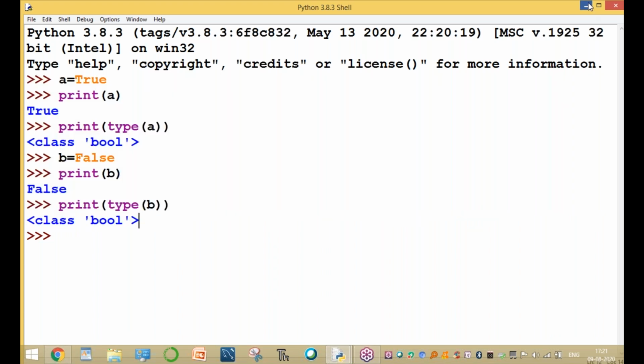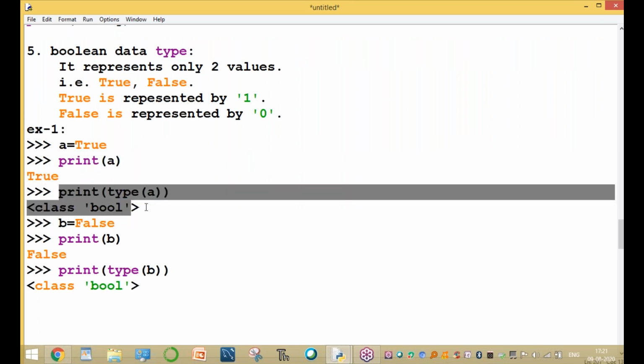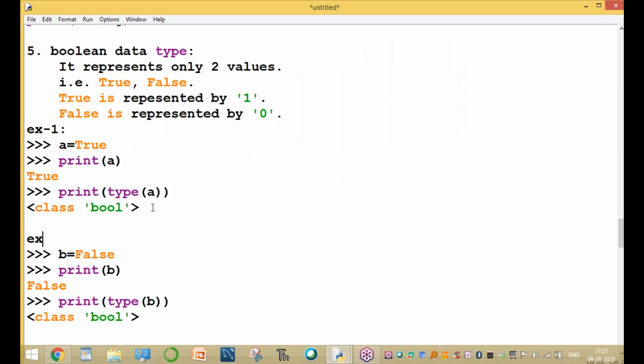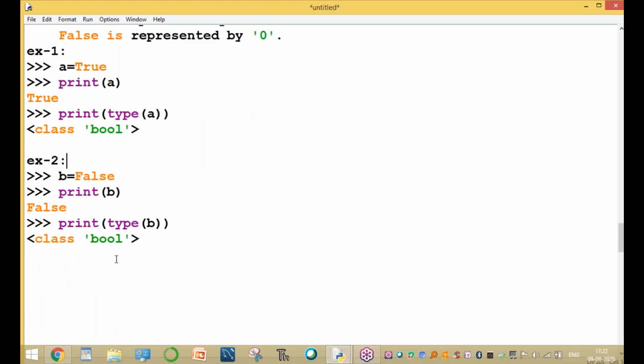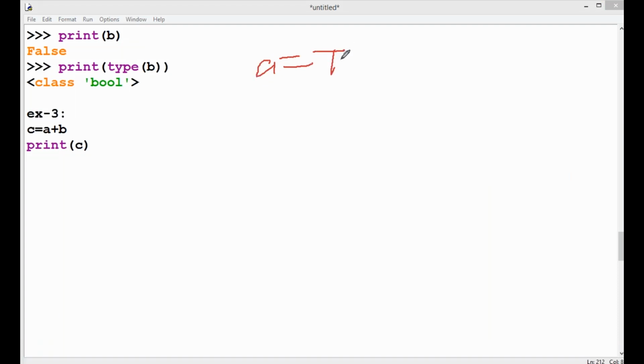True and false values. For example, example 1: A equal to true. Print the value of A. The type of A is a Boolean type. And one more, example 2: B equal to false. Print B. For example 3, C equal to A plus B. What is the value of C? Print of C. Here A equal to true, B equal to false.